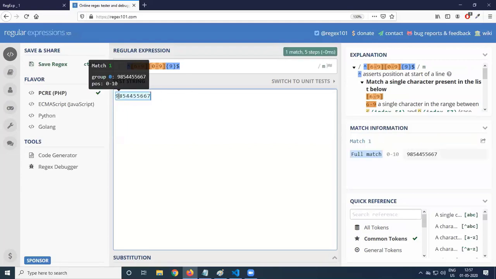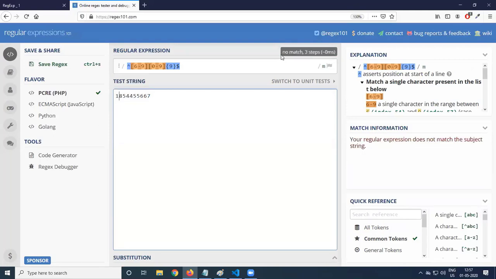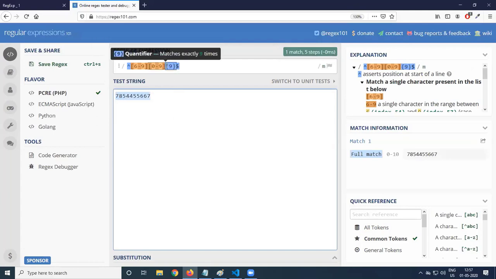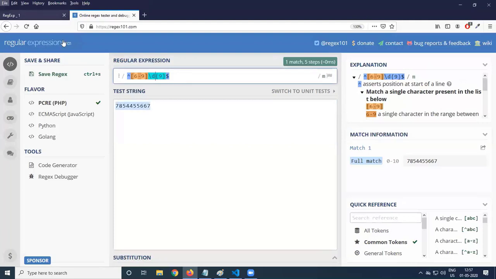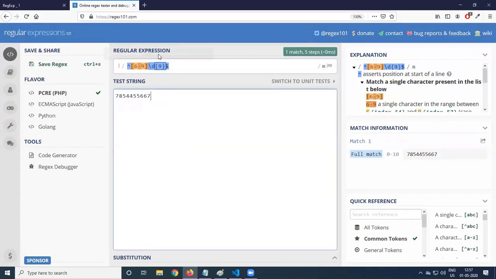So for an Indian mobile number, if I provide it as 1, wrong, no match. So this is how we are providing. So 7 we can give, not a problem. So rather than 0 to 9, you can provide it as \d. Characters also can be provided. \d means digit. How many digits? Specifically 9 digits. So this is how we can write and implement very complex regular expressions also.